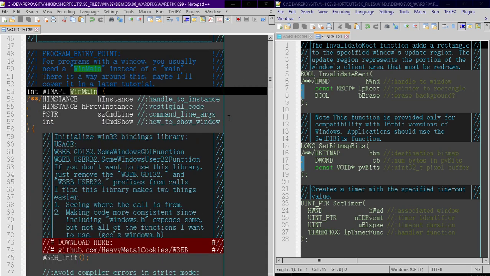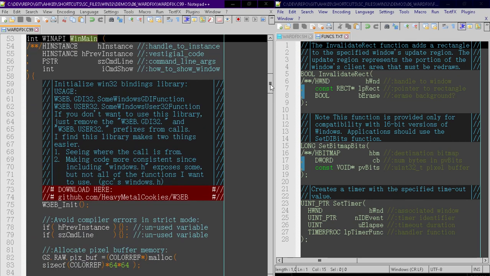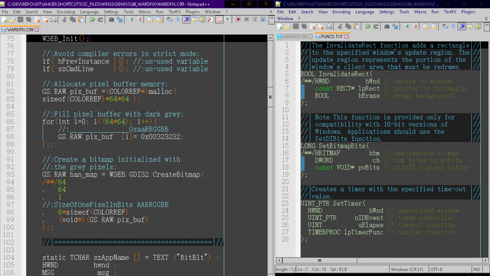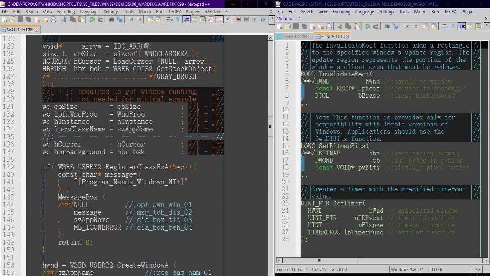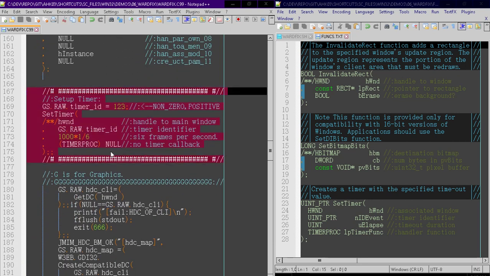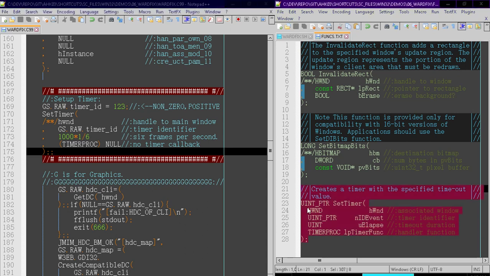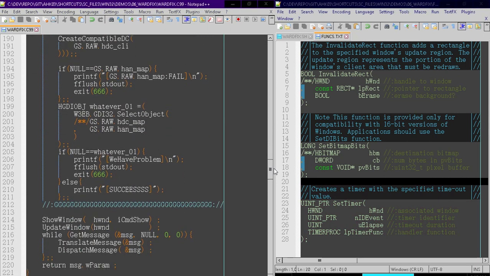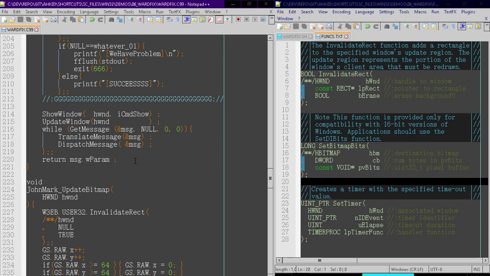Scrolling down to WinMain, you should be familiar with. The library I'm using can be downloaded here from GitHub. Here's where we set up the timer. The parameters all have comments, so I'm not going to read it over. I've also put comments here for SetTimer. The graphics setup you should have already seen. ShowWindow, UpdateWindow, and our message loop you should already be familiar with.